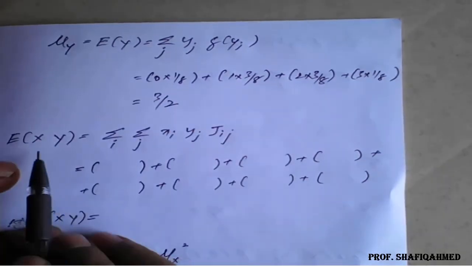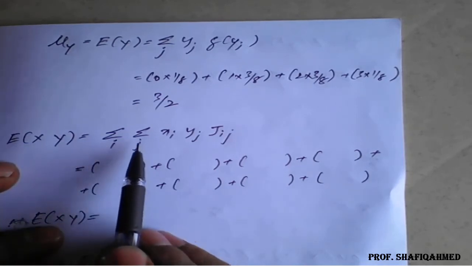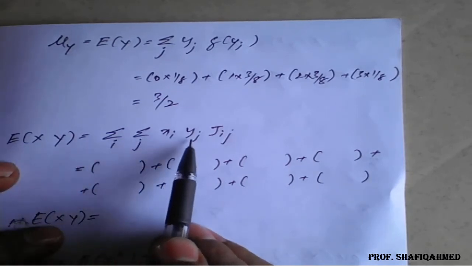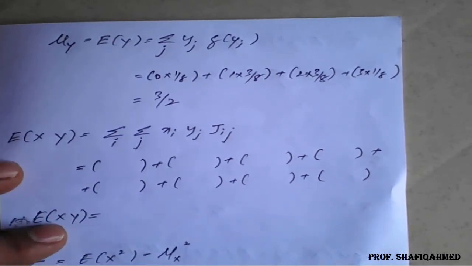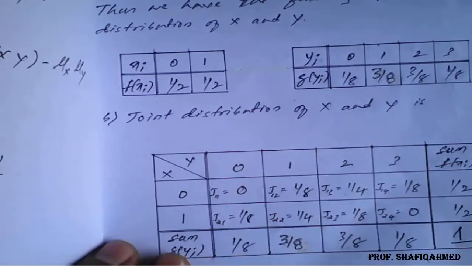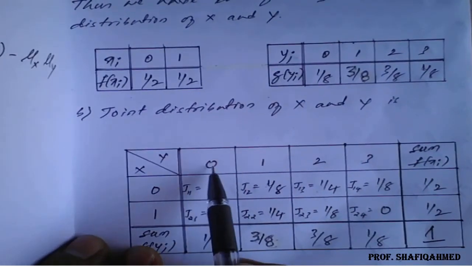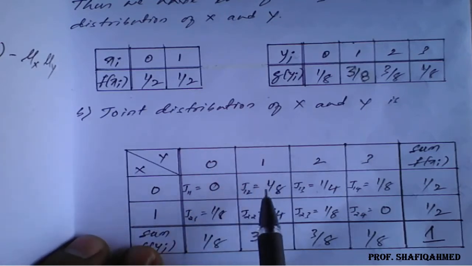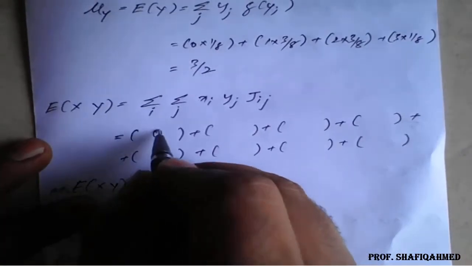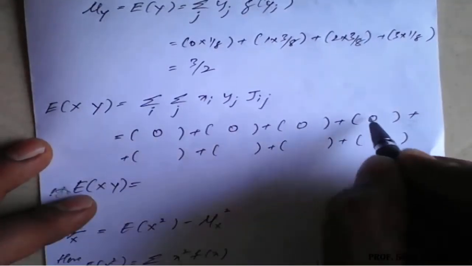Now we will calculate the expectation of xy, that is summation of i, summation of j, xi yj f of ij. So we will fill this and we will calculate. But just see here, from the main table we need to work it out. So it is nothing but 0 into 0 into 0 is 0. 0 into anything is what here? 0. So the first row completely becomes 0. So I'll write directly here. So this is also 0, 0, 0, 0.